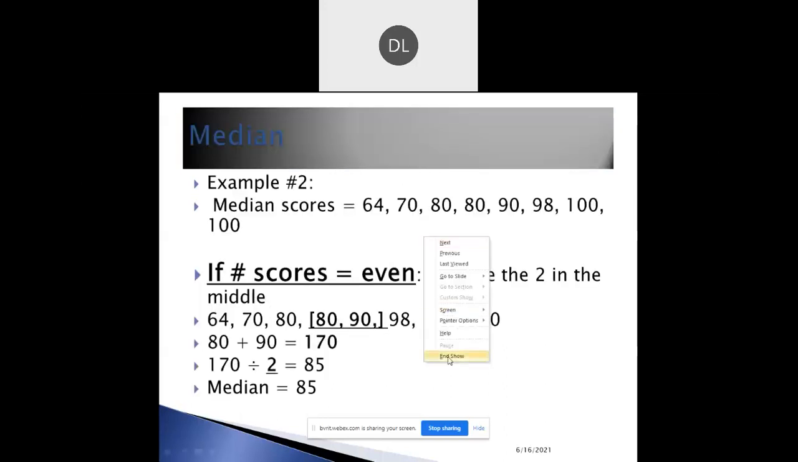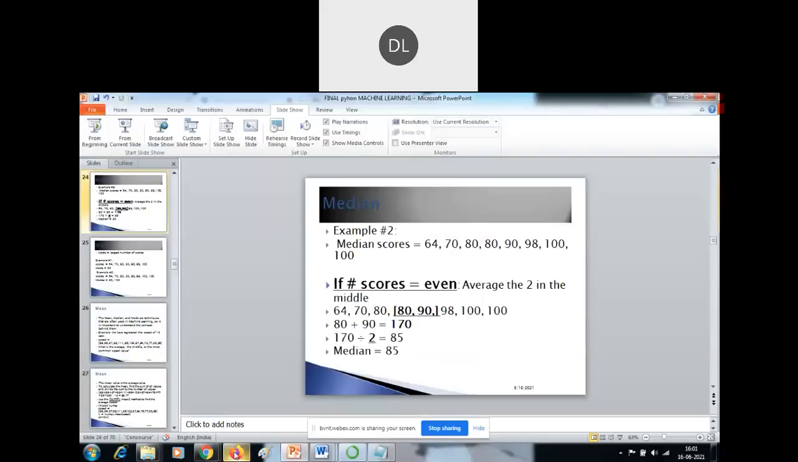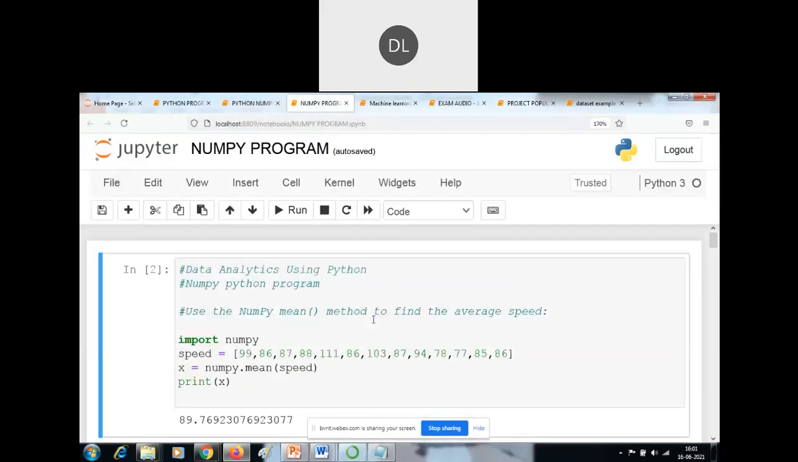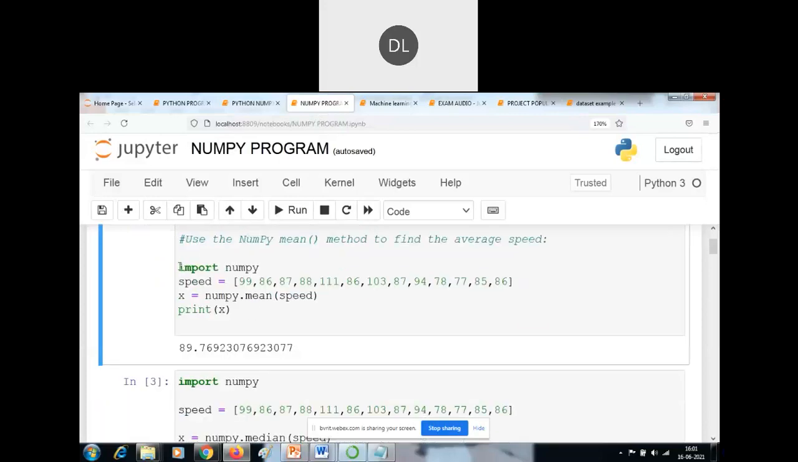Let me show the programs now: how to access mean, median, and mode in machine learning by using NumPy programs. This is one of the Python programs. Import NumPy. So how do we import Python libraries in the tool? NumPy is one of the libraries, an array processing package. There are various other libraries too. Pandas is also one of the libraries.